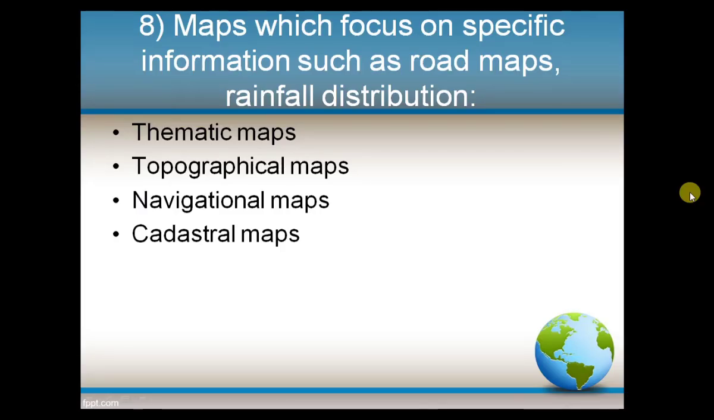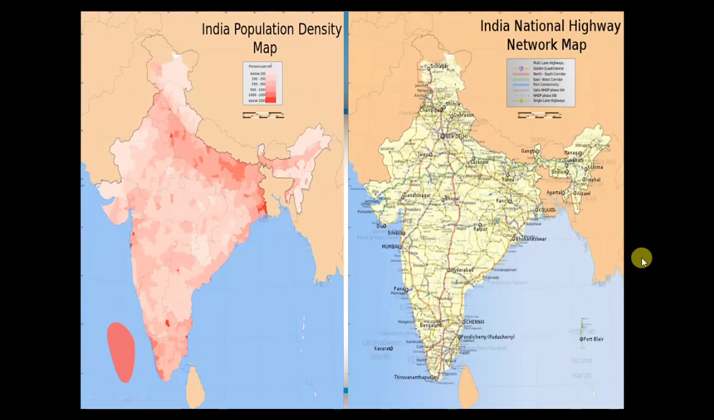Next question. Maps which focus on specific information such as road maps, rainfall distribution are called, options: thematic maps, topographical maps, navigational maps, cadastral maps. And the answer is thematic maps. These are thematic maps, one showing population density and another national highways.